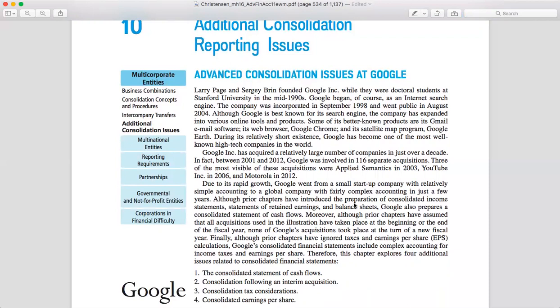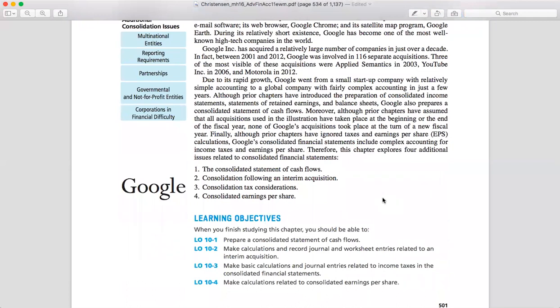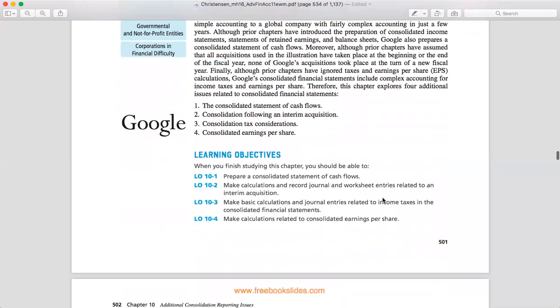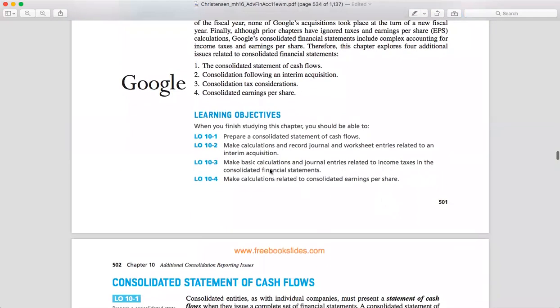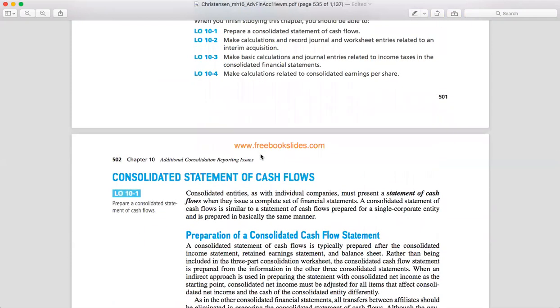Ya, jadi nanti akan kita bahas laporan arus kas konsolidasian, kemudian konsolidasi setelah akuisisi dari interim, ya, kemudian ada penghitungan pajak konsolidasi juga nanti, begitu juga dengan selanjutnya ada laba per saham konsolidasi. Right, so this is the learning objective of this chapter. In this meeting, we're just going to discuss the first two learning objectives, okay?